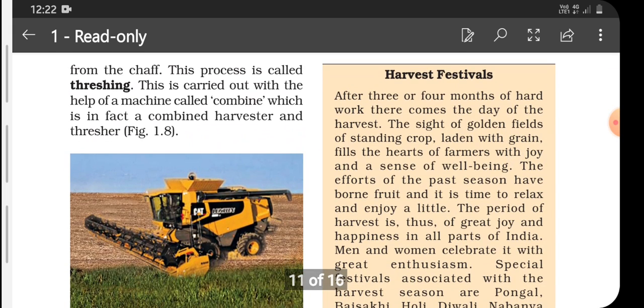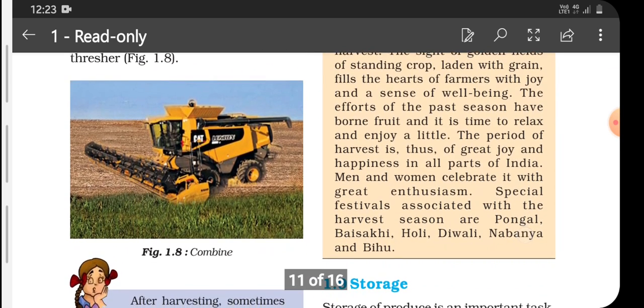Now here's about harvest festivals. After 3 or 4 months of hard work, there comes the day of the harvest. So farmers celebrate this day as a festival in many states of India.